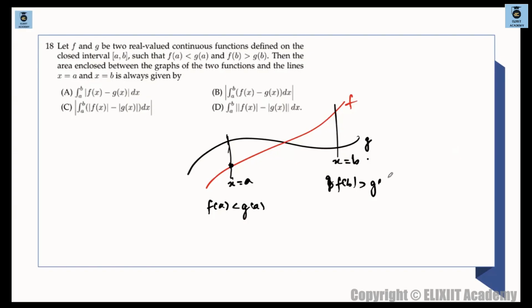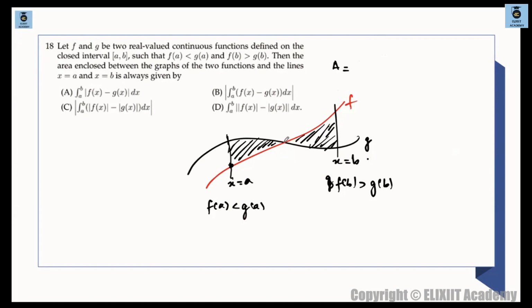f of b is greater than g of b, which you can see from the diagram itself. अब बोल रहा है कि what is the area enclosed between them? So you have to figure out this area, and the rest is easy to calculate, which is just simple integration. So what is it basically? Upper curve minus lower curve. वही तो करते हो. That's what you do for area under the curve, है ना? What do you do? Upper curve minus lower curve.